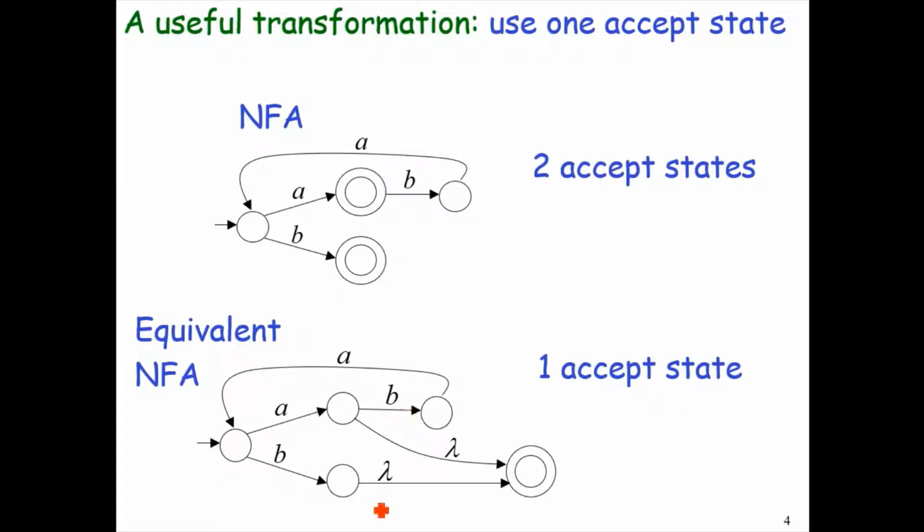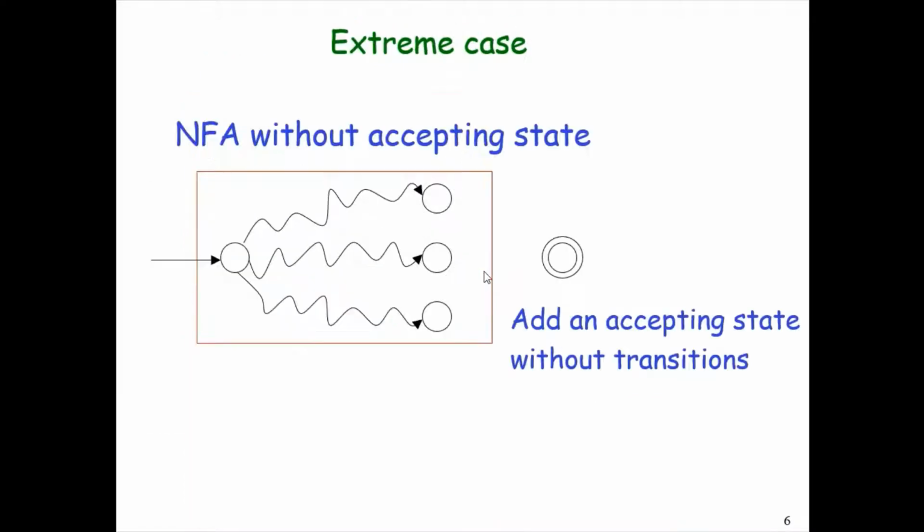This will not change the language of the NFA. And if we have no accepting state in the NFA, then we can introduce a new accepting state with no lambda transition from the previously mentioned states of the NFA, as there was no accepting state.